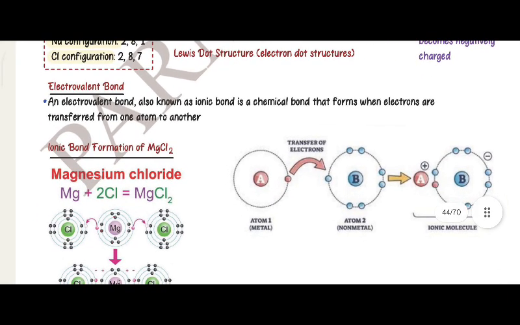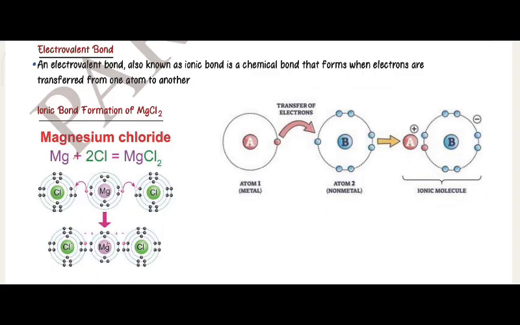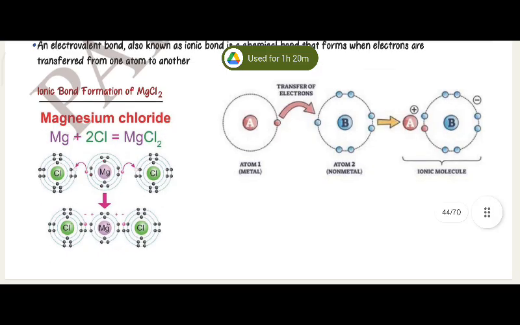Electrovalent bond. An electrovalent bond, also known as ionic bond, is a chemical bond that forms when electrons are transferred from one atom to another. Ionic bond formation of MgCl2, magnesium chloride. Mg plus 2Cl gives rise to MgCl2. Chlorine, magnesium, chlorine gives magnesium, chlorine, chlorine.